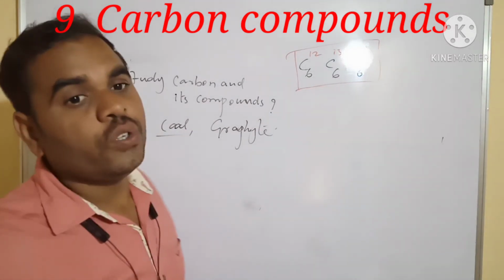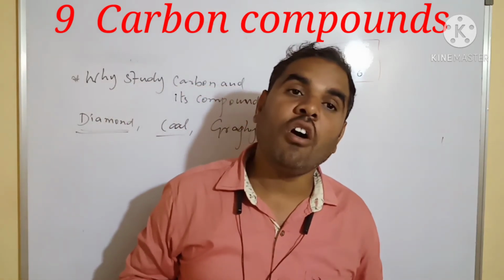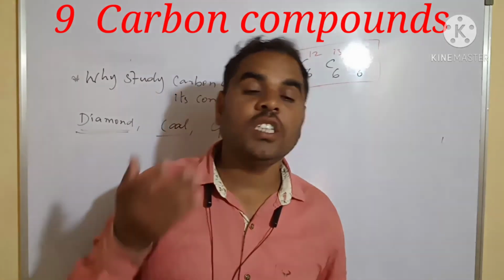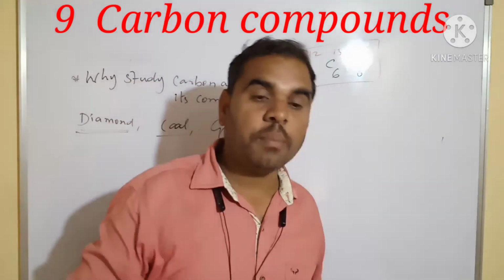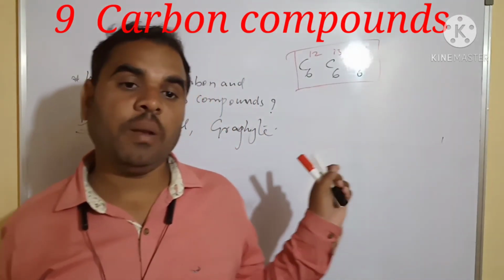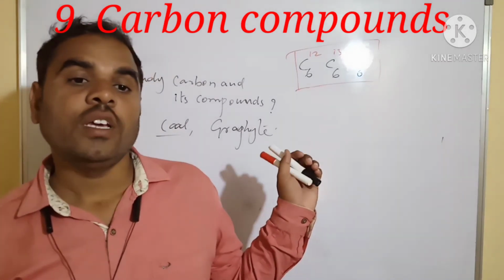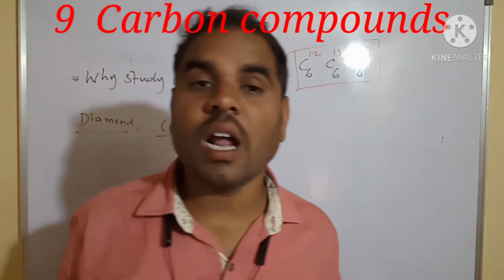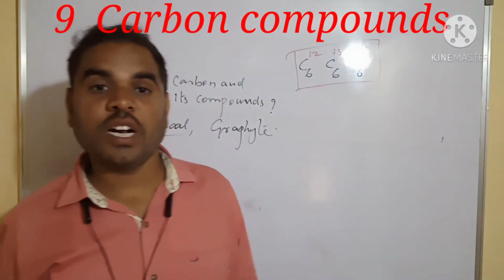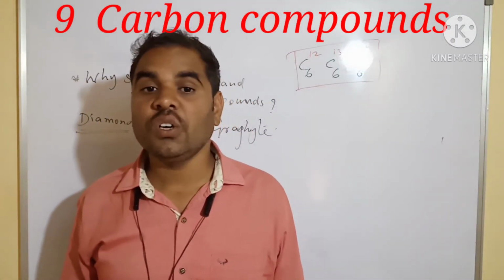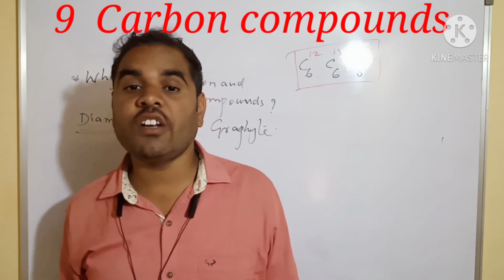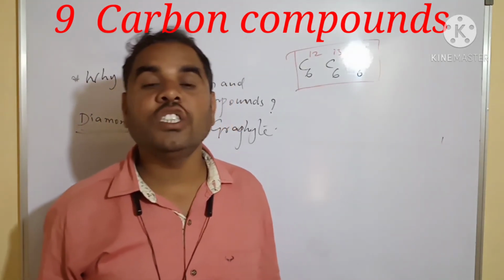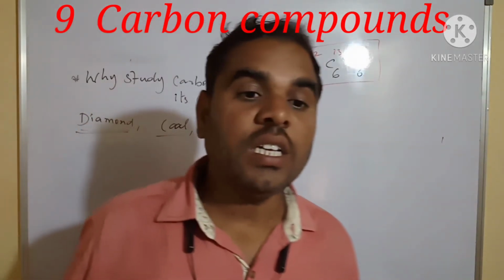Coal is used for burning, for the preparation of wood, for steam trains, and for the production of thermal power. Various purposes use coal. Next we have graphite. Graphite is a good conductor of electricity. We use graphite rods in battery cells. Graphite is a good conductor of electricity.